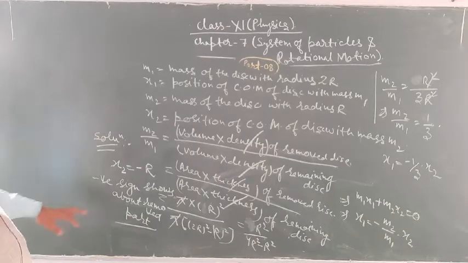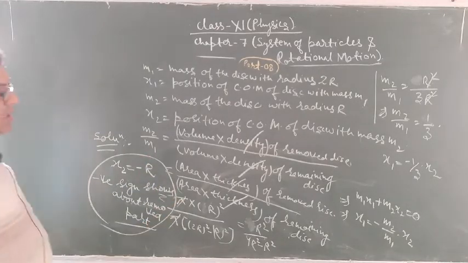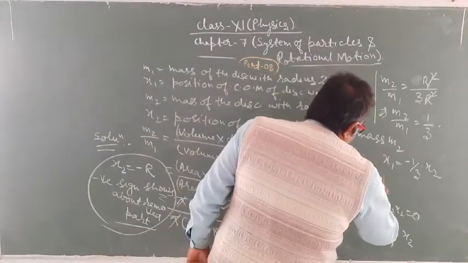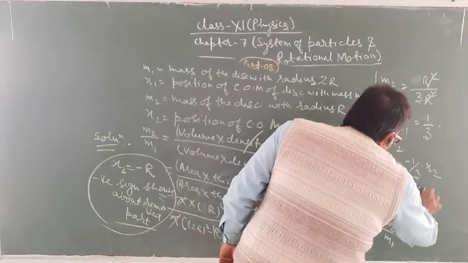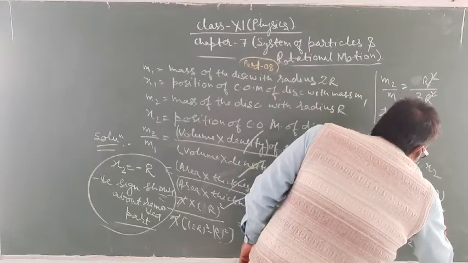Negative sign shows the removed part, and x2 is equal to minus r. So x1 is equal to minus 1 by 3 into minus r, that is equal to r by 3.